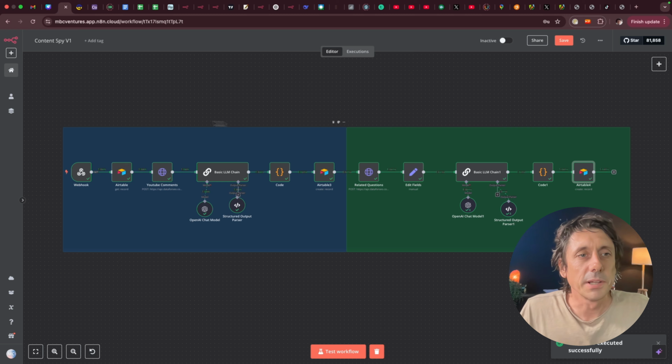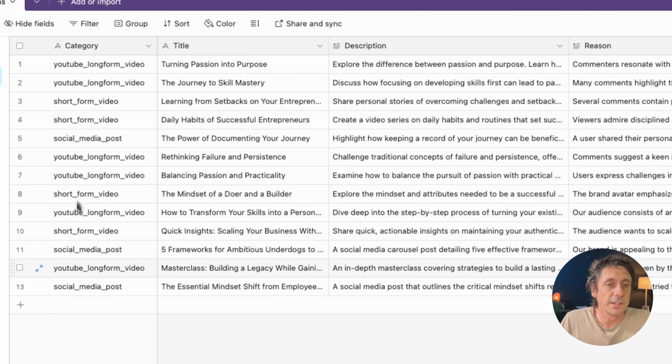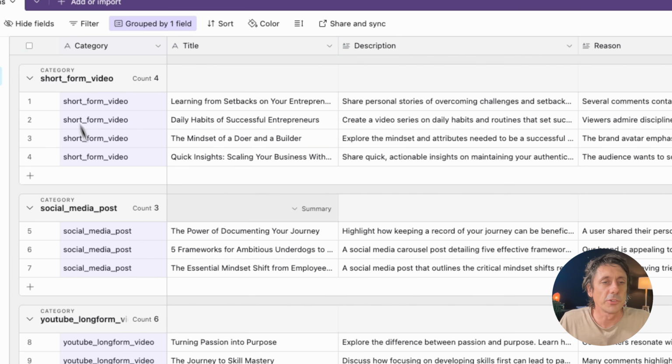Alrighty, so now that that's complete, if we head back over to Airtable and we just go to the content ideas, here's all the ideas that it got for us. So the cool thing about this, which I like about Airtable, is we can easily just group these to make it a little easier to see, because the way that we organized it was by different categories. So I just grouped by categories.